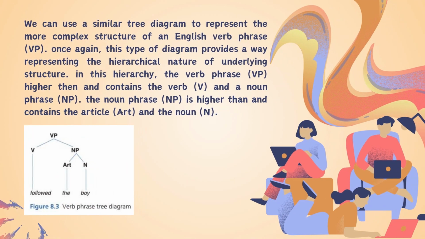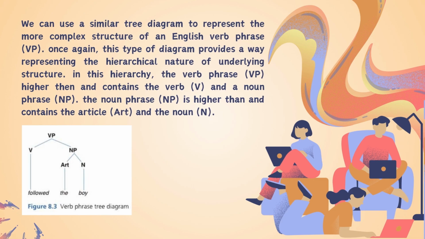We can use a similar tree diagram to represent the more complex structure of an English verb phrase. Once again, this type of diagram provides a way of representing the hierarchical nature of underlying structure. In this hierarchy, the verb phrase is higher than, and contains, the verb and a noun phrase. The noun phrase is higher than, and contains, the article and the noun.